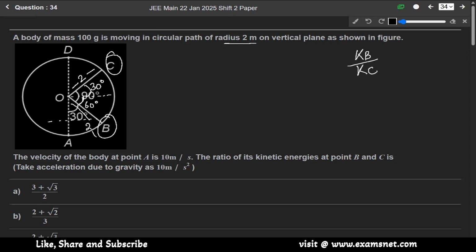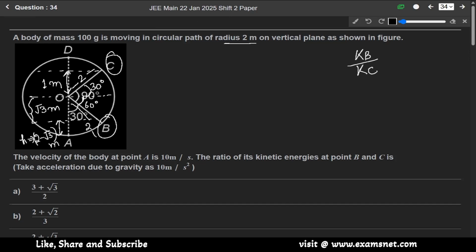If we resolve this into components, this will be 2 sin 30, which is 1 meter, and this will be 2 cos 60 degree, which means this will be root 3 meter. If this part is root 3 meter and the whole radius is 2 meter, then this height h equals 2 minus root 3 meter.